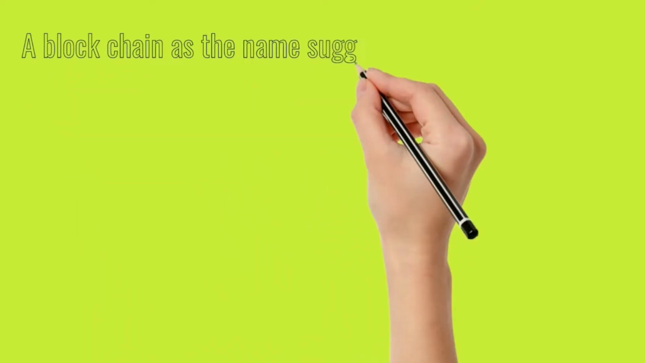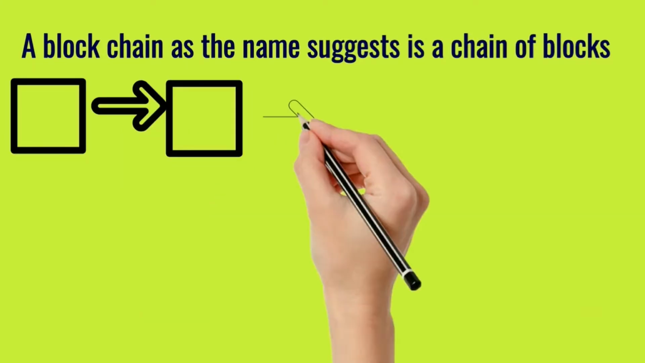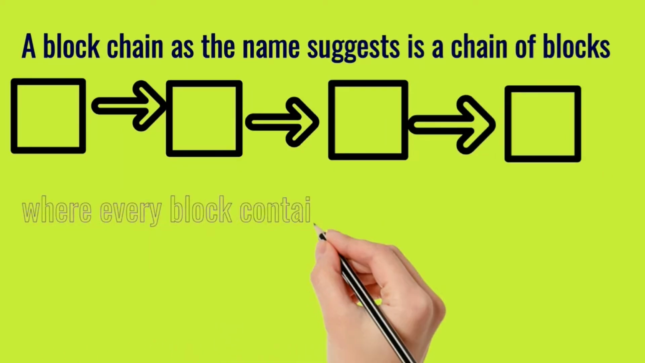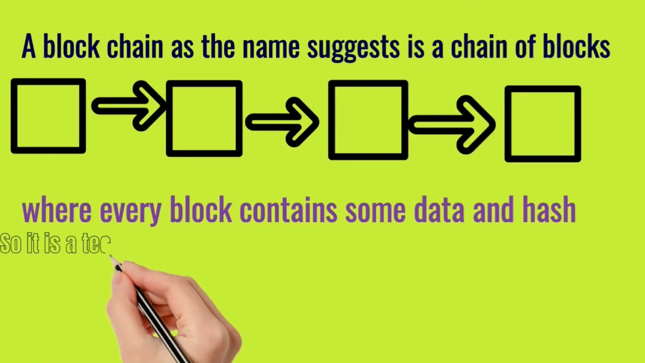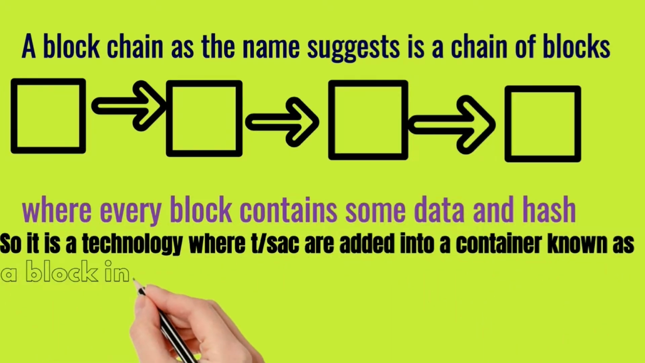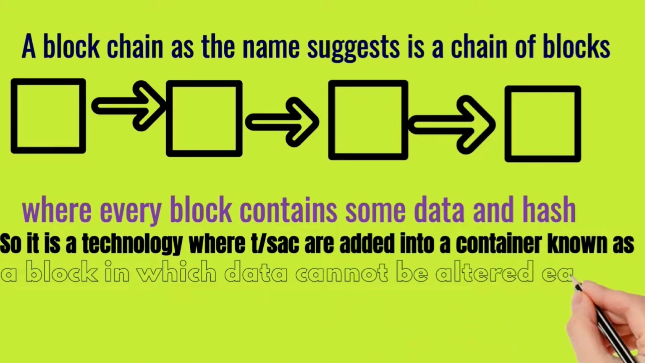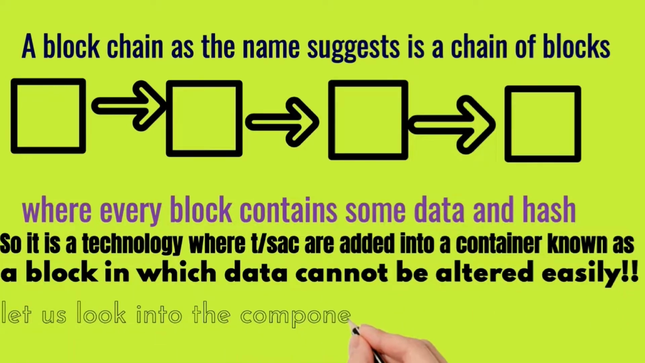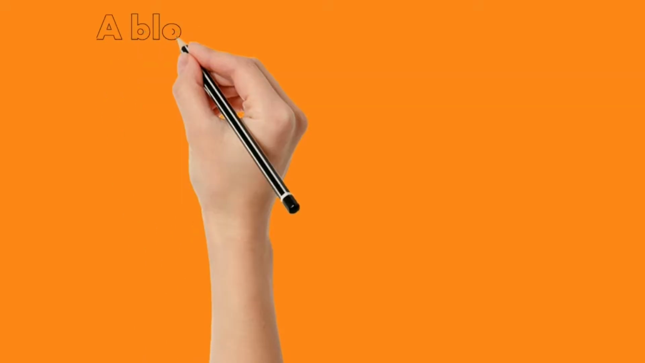What is a blockchain? A blockchain, as the name suggests, is a chain of blocks where every block consists of some data and some hash. So, it is a technology where the transactions are added into a container known as block in which the data cannot be altered easily. Now, let's look at the components of the blocks closely.